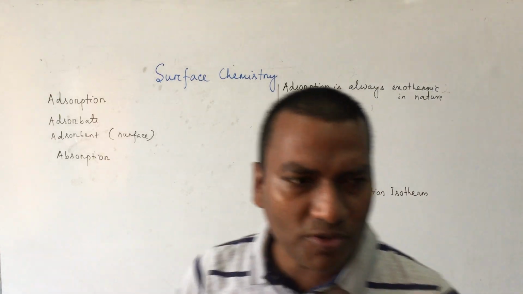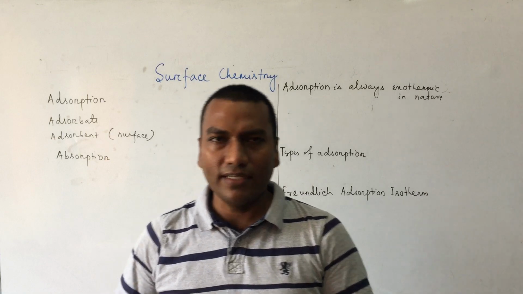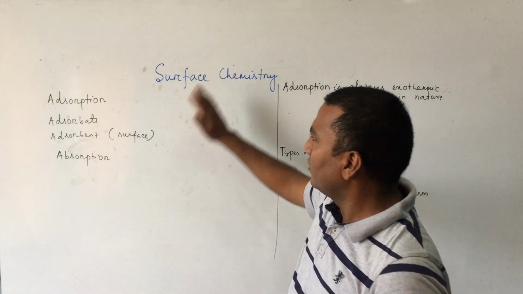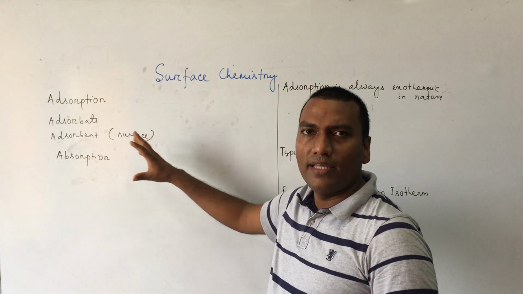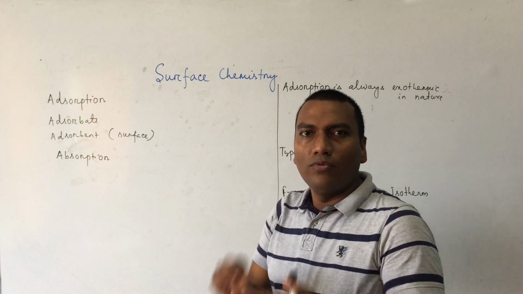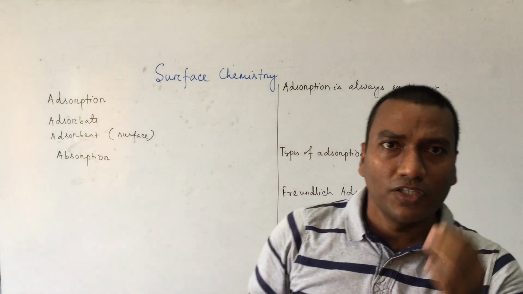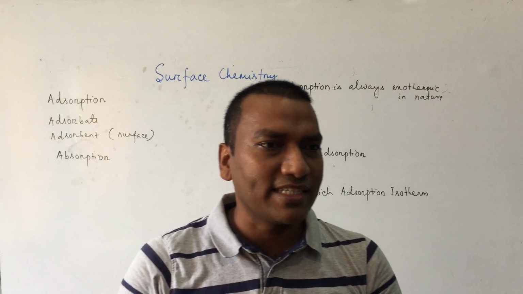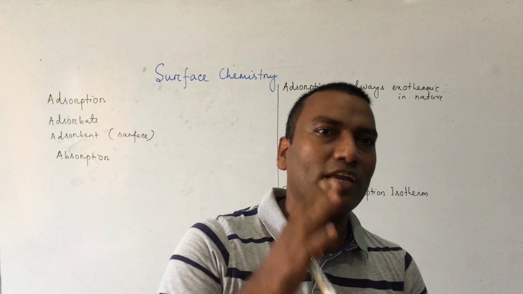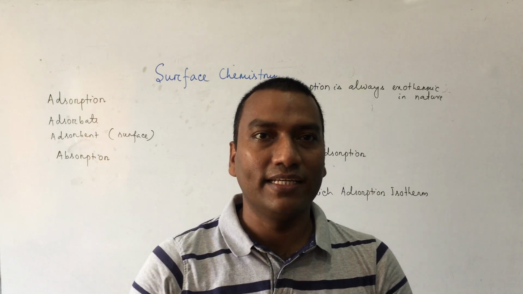Adsorption means, first I am giving some examples. Suppose you take a duster, and when I am erasing the whiteboard, the ink is deposited over the surface of the cotton. Similarly, if you pass carbon dioxide, carbon monoxide or ammonia gas over charcoal powder, these gases will be accumulated.